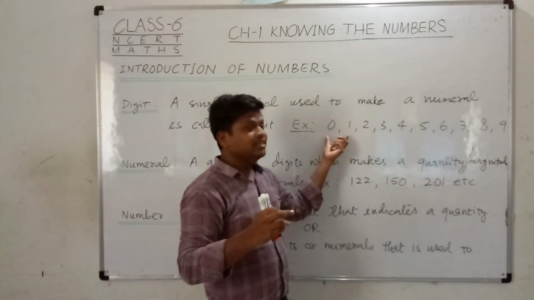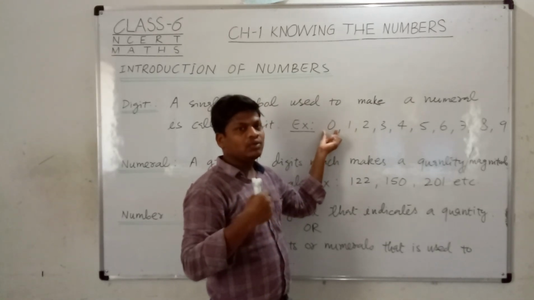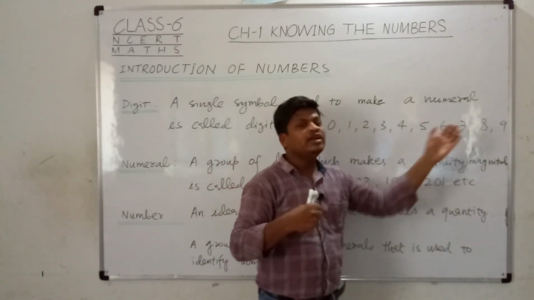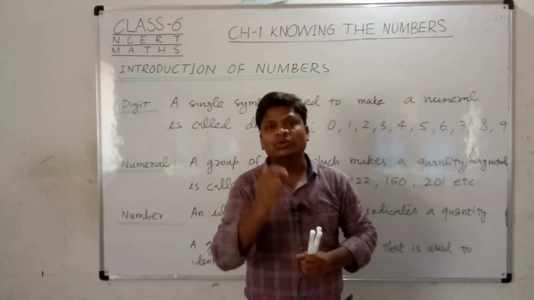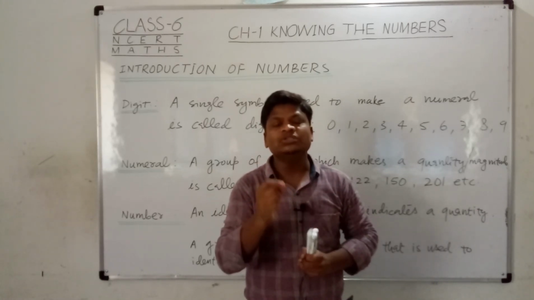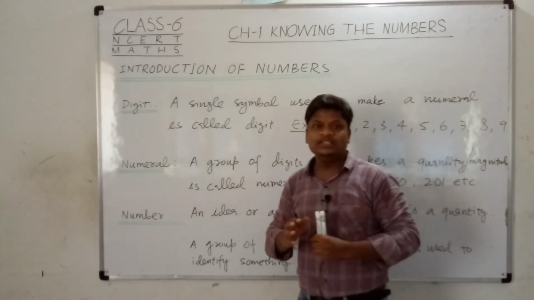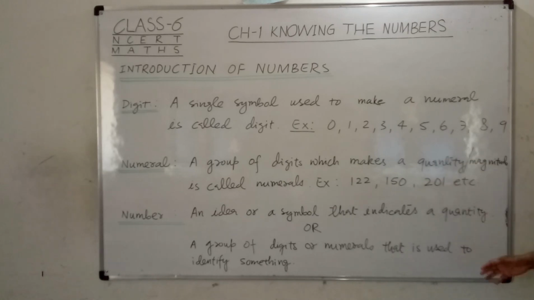It makes sense. Just like you can see that 0 is a digit, it also makes a quantity. 0 means nothing. 1, 2, 3, 4, each and every digit makes some sense. It shows some quantity of something. So that is the meaning of the digit. I hope you understand what a digit is. By pausing the video you can also write the definition.